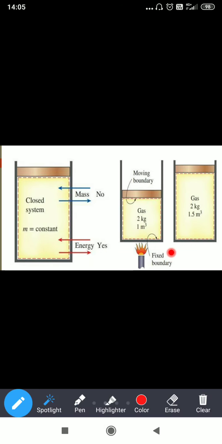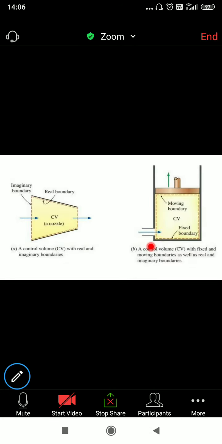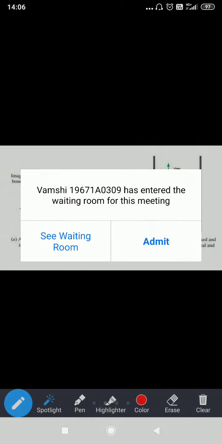And this is a closed system which is having a fixed boundary, and this is a closed system having a movable boundary. And this one is an open system having a real boundary and an imaginary boundary. The real and imaginary boundary comprises the control volume, and the surface of the control volume is the control surface.